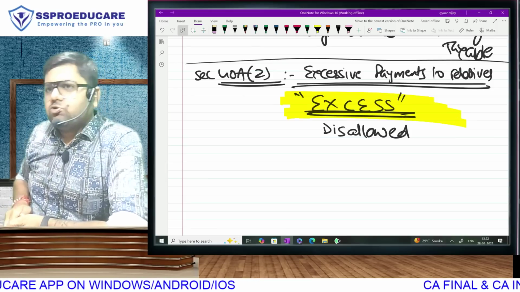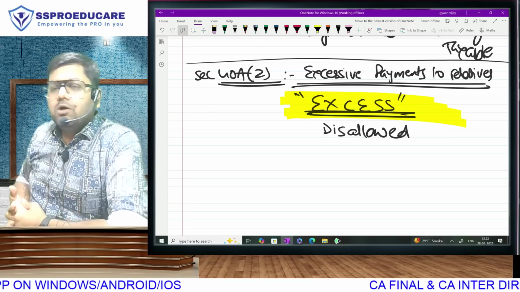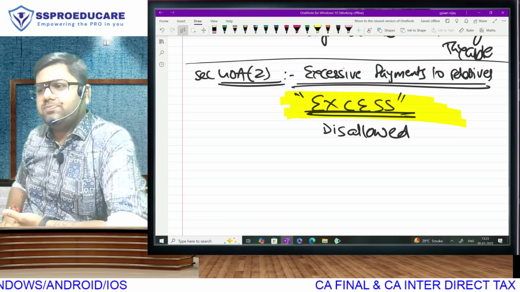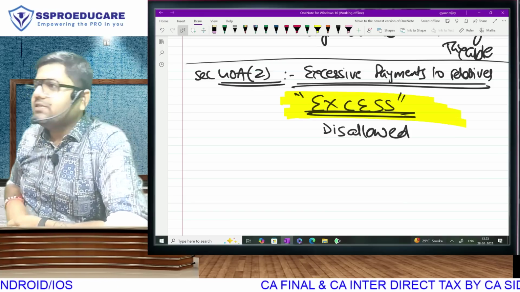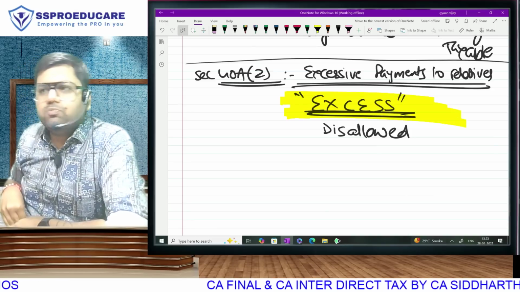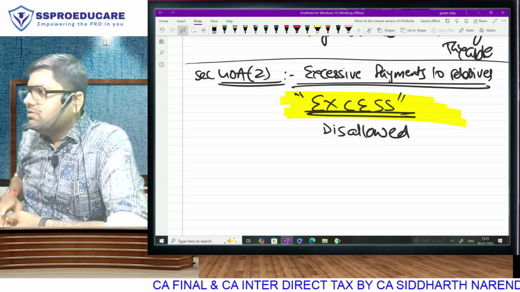Supposing there are two brothers. One is a chartered accountant, the other is an engineer. All characters are fictitious. Any resemblance to any person or family, living or dead, is purely coincidental. The chartered accountant, obviously in the 30% tax bracket, will be earning more than 10 lakh in a year. Bro, you become a CA and in the first year you don't enter the 30% bracket now. That means